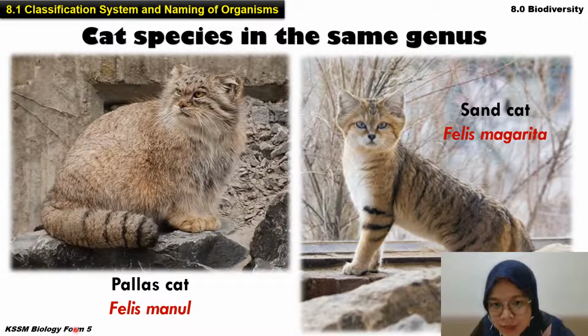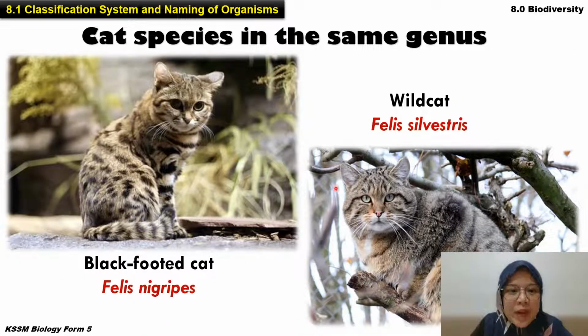Right. Okay, this one, Pallas cat. So, Pallas cat, the genus is Felis. Manul is the name for the species. This one, sand cat, is the Felis margarita. Okay, so nampak semua jenis dia Felis, same genus. Right? And then this one, black-footed cat.